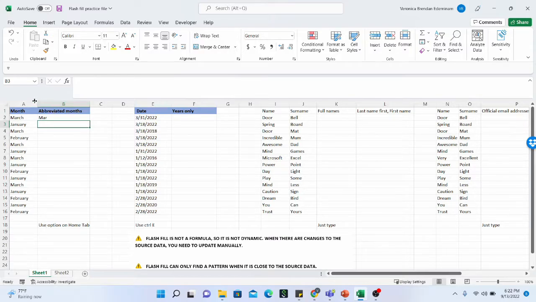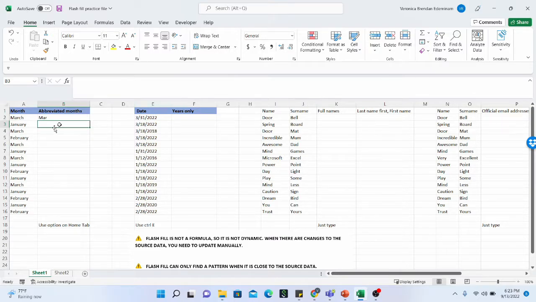For this section of practice, we're going to use the flash fill option in the Home tab, under the Editing section, just like I have here.